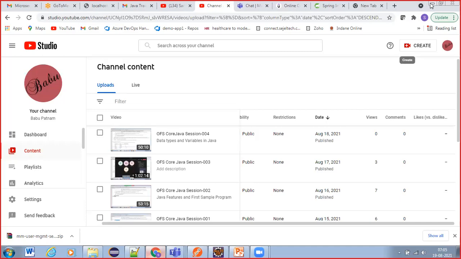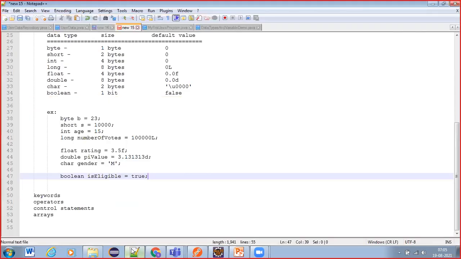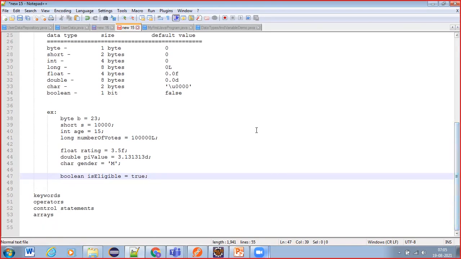Okay, guys, let's continue. Of course, yesterday also what we discussed, no need to worry. We didn't discuss very advanced topics, only very basic things, like what the data types are. In some detail, we discussed data types, each data type's size and default values, and how we write literals or constant values for the data types, or how we store values into data type variables.